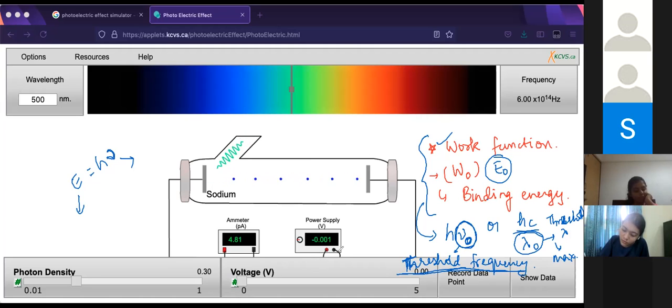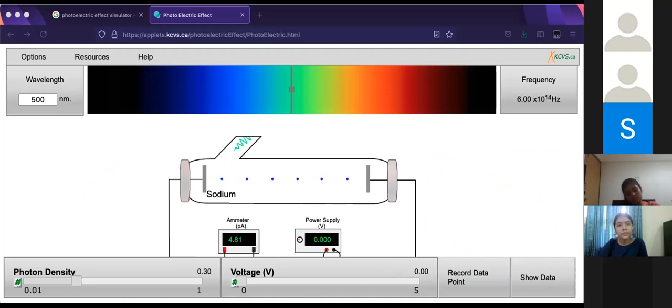So this is one important point about the photoelectric effect: it doesn't happen at all wavelengths. You need a minimum energy, or a maximum wavelength, up to which it can happen. Okay, so let's look at some other variations with wavelength itself. It is somewhere between 500 and 550, right? So let's calculate and see what the threshold wavelength is for this.